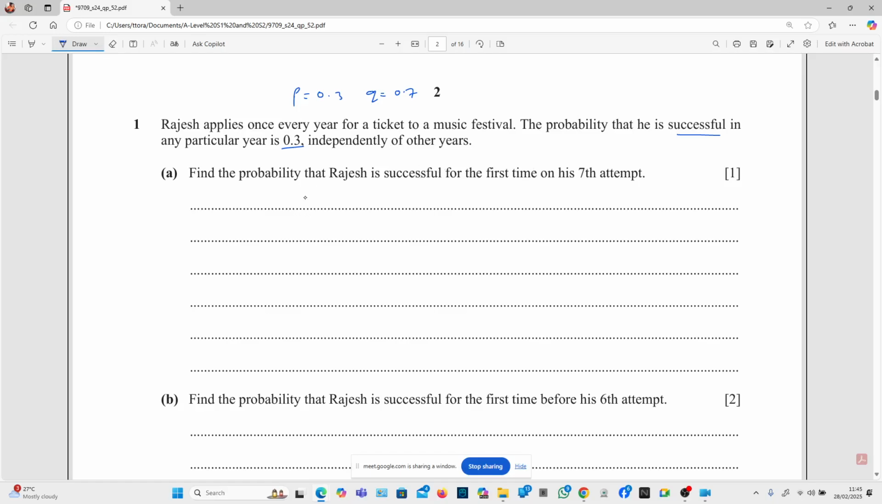So now we know it's a geometric distribution, if it's not a binomial distribution. How do we know? Because we have a 7th attempt here. Find the probability that Rajesh succeeds independently of other years. So all the trials are independent, and then we have a success and a failure. It's Bernoulli, meaning success and failure with independent trials. So that should be a geometric distribution. So we can write our distribution: X is geometrically distributed.